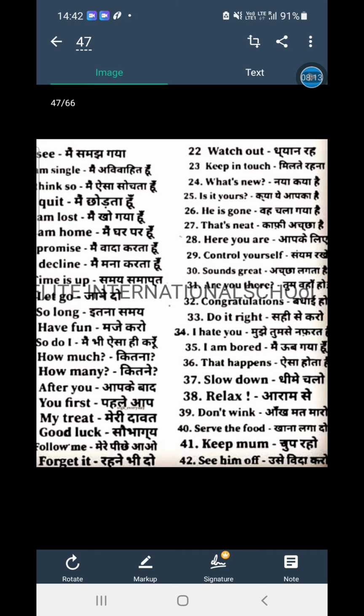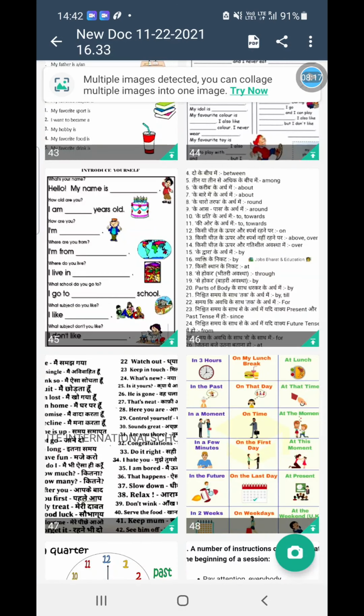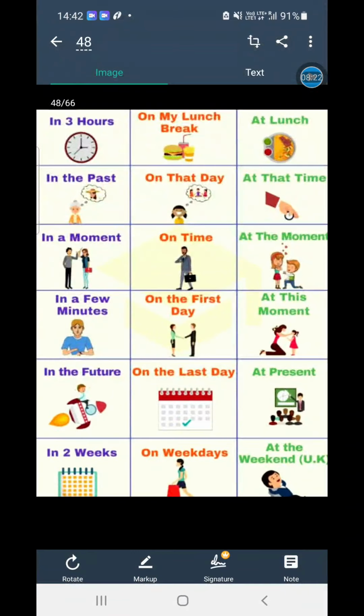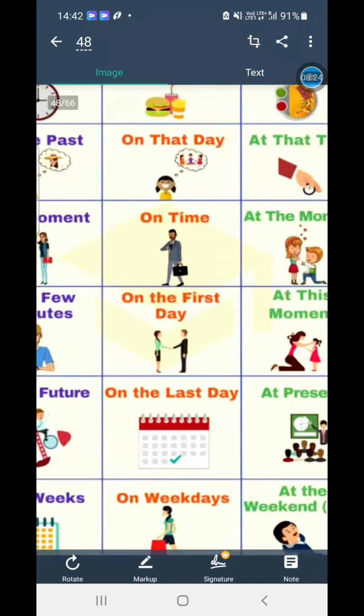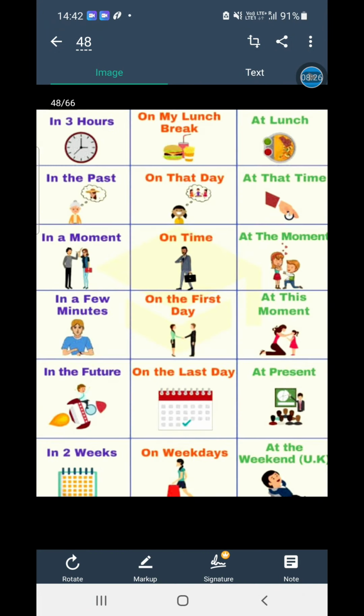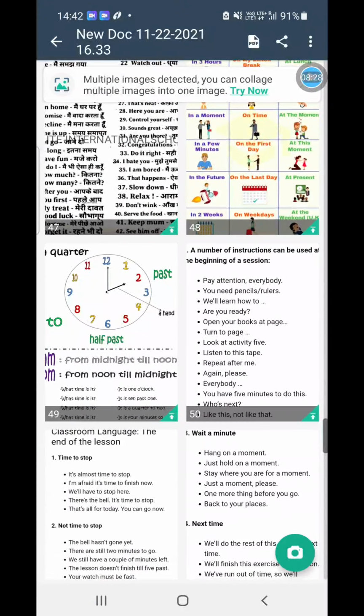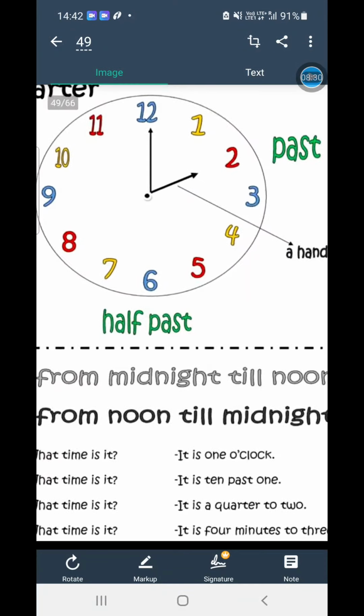Okay. Done. All right. In these sections tomorrow I will teach, but before this I will show you this. Everyone will make these types of pictures.